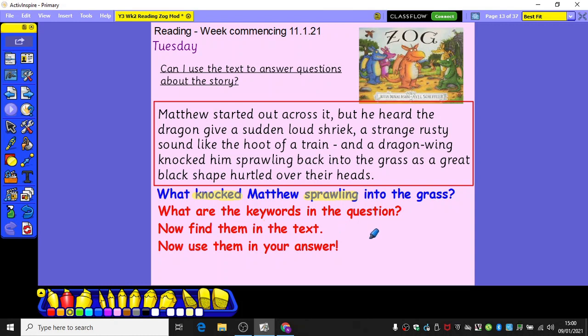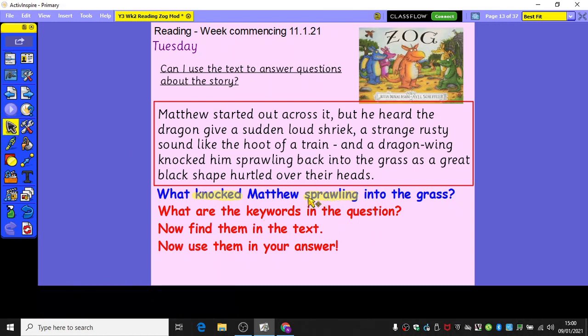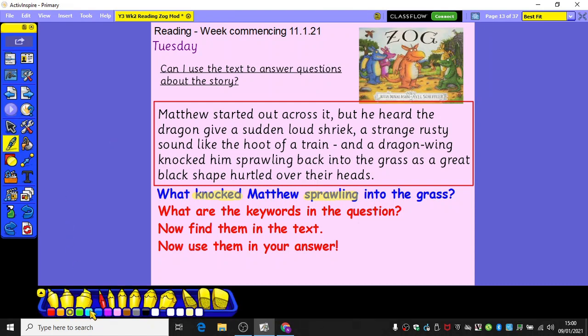So going back to the text then, I'm going to now go through and I'm going to scan the text. Let's look for sprawling. Sprawling starts with S-P-R. So I'm going to look through the word. That's S-S-T, that's not the right word. Going through the line. S-U, no, I want S-P. So my word starts S-P-R, S-H, no. Going through. Here we go, S-P-R, sprawling. Right, so I found sprawling. The dragon wing knocked him sprawling back into the grass as a great black shape.